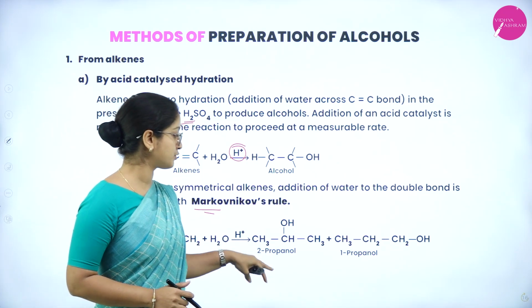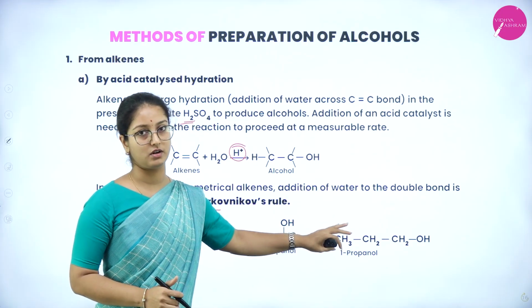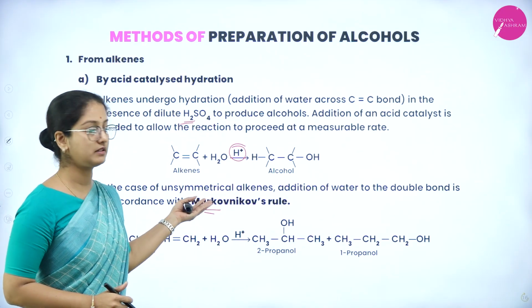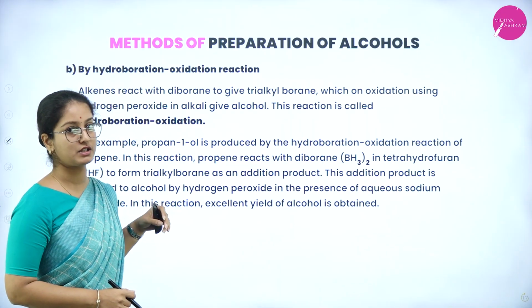So it produces 2-propanol and 1-propanol. Those are alcohol groups, in accordance with Markovnikov's rule. Next is the hydroboration oxidation reaction.